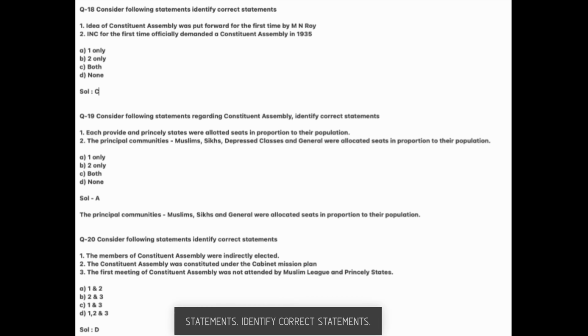Next, consider the following statements. Identify correct statements. 1. The members of Constituent Assembly were indirectly elected. Second, the Constituent Assembly was constituted under the Cabinet Mission Plan. Third, the first meeting of Constituent Assembly was not attended by Muslim League and princely states. Answer D.